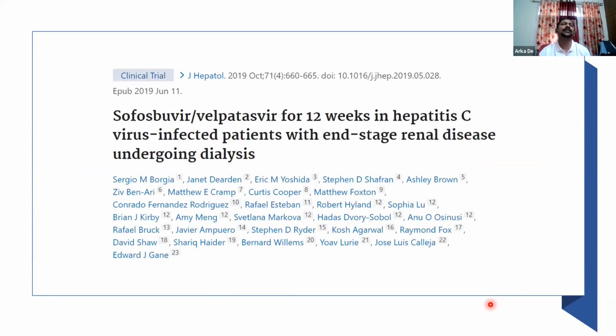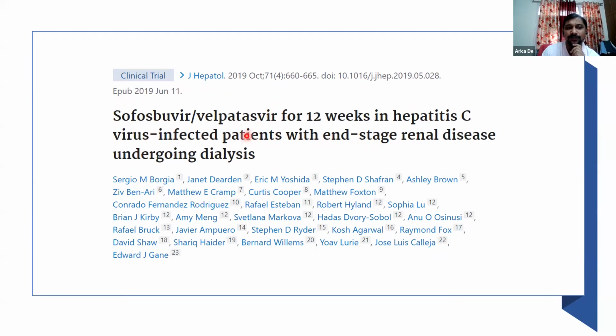This was a phase 2 trial which used Sofosbuvir plus Velpatasvir, a multicentric phase 2 trial of around 50 to 60 patients from Europe and Australia. They documented that there was no worsening of eGFR, no significant adverse effects, and impressive cure rates, or sustained virologic responses, with the use of Sofosbuvir and Velpatasvir in these patients on dialysis.